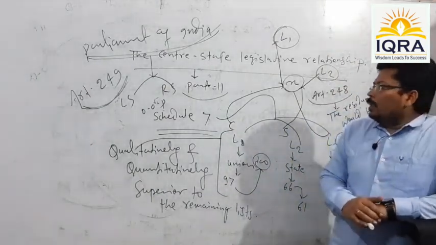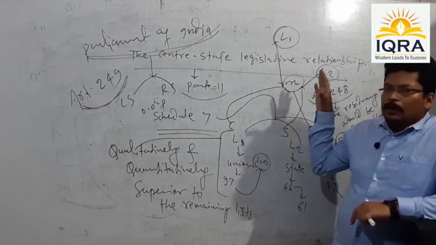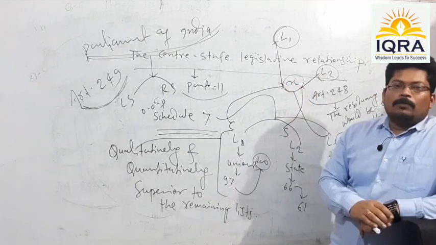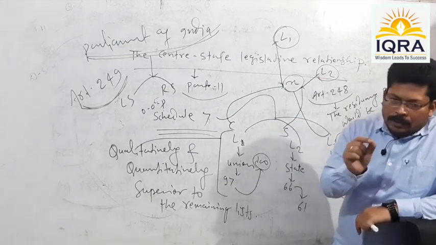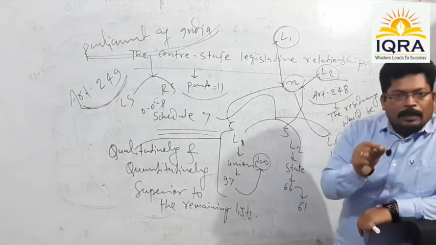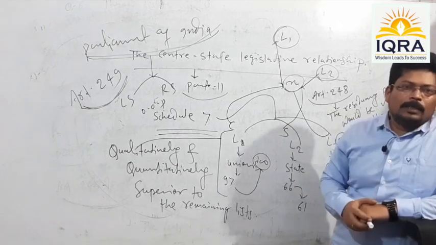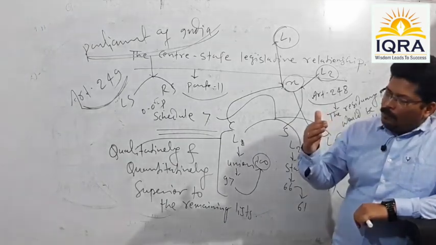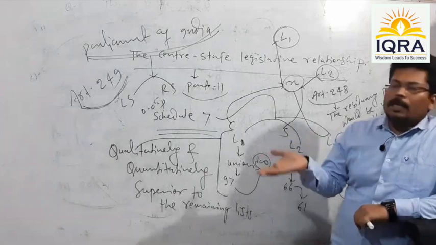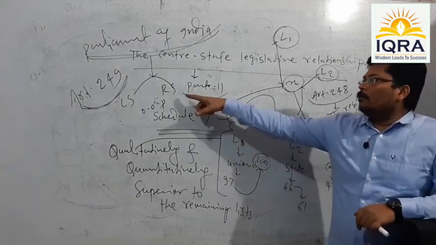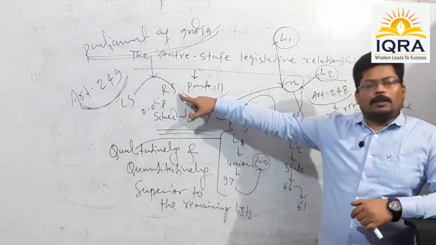What we were discussing is, if the center wishes to make an enactment over a subject given under the state list, the proceeding of that enactment shall be started from the upper house of the Parliament, that is the Rajya Sabha.